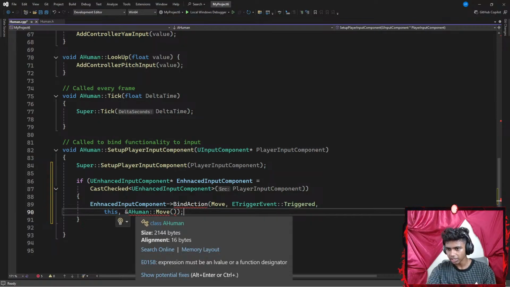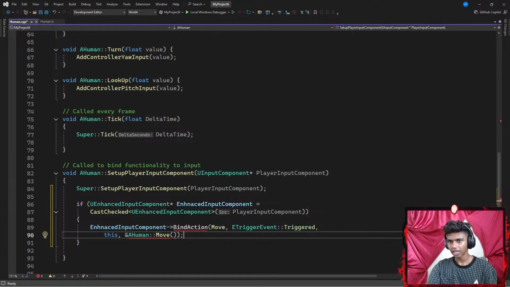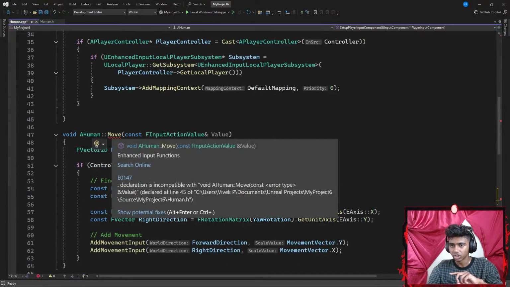Okay, let's see. Am I missing a parameter? An expression must be a value or a function designator. One, two, three, four. From my humans class, I get my move function. Oh, I don't need to add a pair of parentheses. The reason I might see a red underline here could be because of my move function.